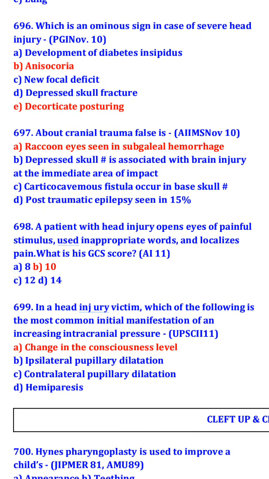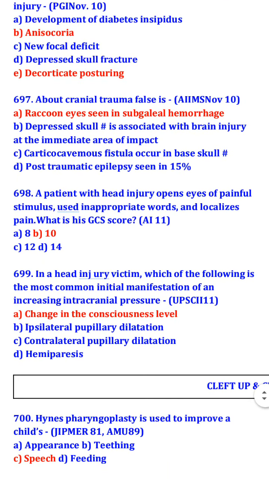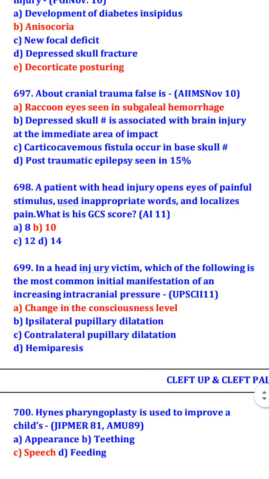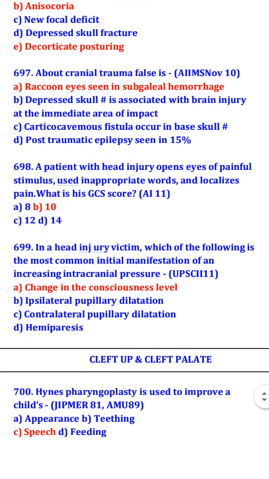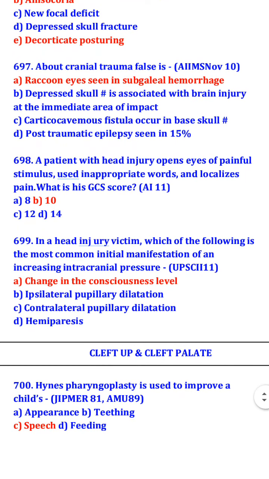A patient with head injury opens eye to painful stimulus, uses inappropriate words and localizes pain. What is his Glasgow Coma Scale score? 10. In a head injury victim, which of the following is the most common initial manifestation of an increasing intracranial pressure? Change in the consciousness level.